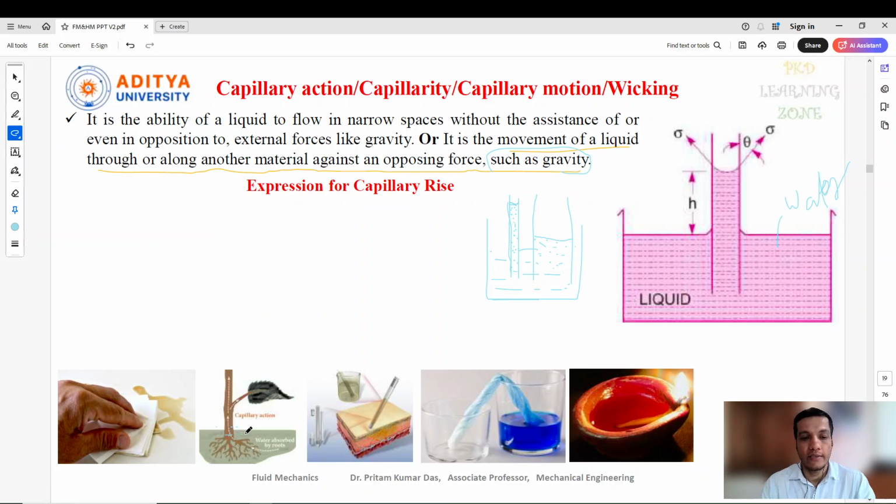But from the root level to the top of the tree, that water is passed along like a pump supplying water to the next end. So this is also due to capillary motion or capillary action.